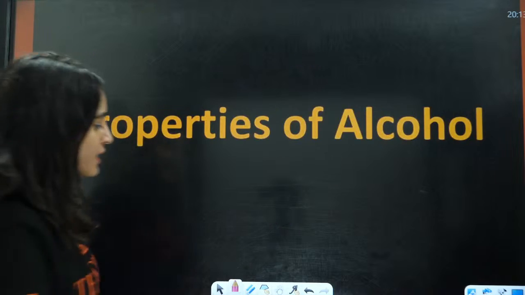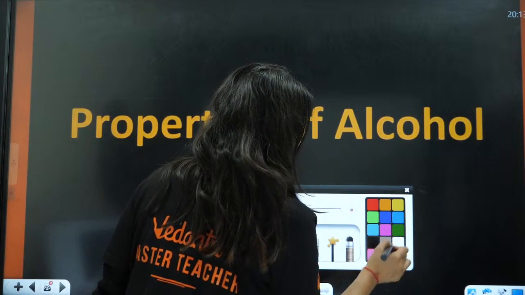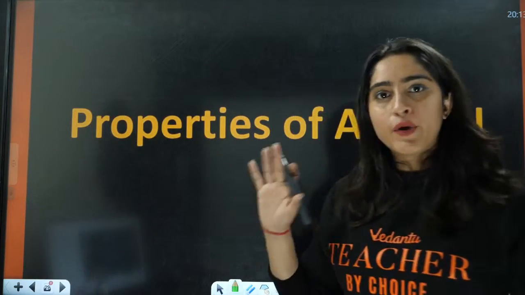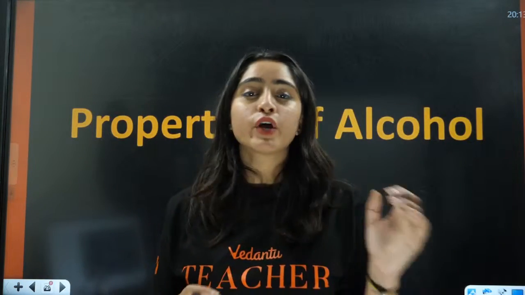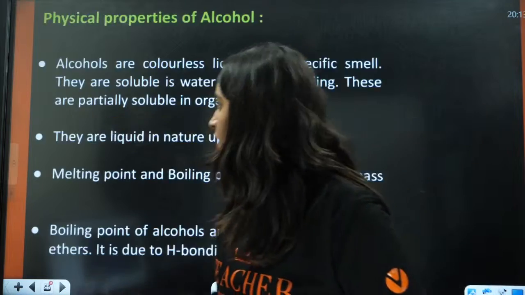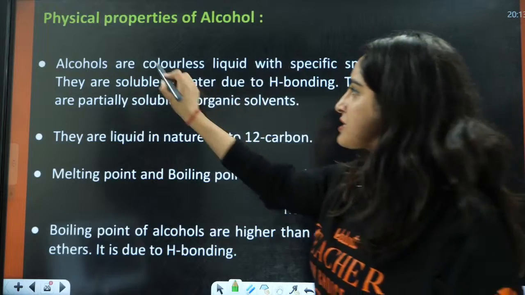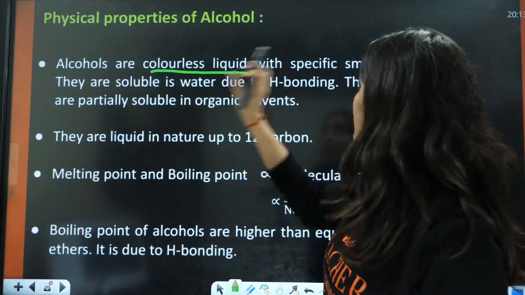Okay. Next here comes properties of alcohol. Understood everyone till now? We have done preparation of alcohols. Now we are going to start with properties of alcohol. For properties of alcohol, alcohols are colorless liquids. First thing, colorless liquids with specific smell.